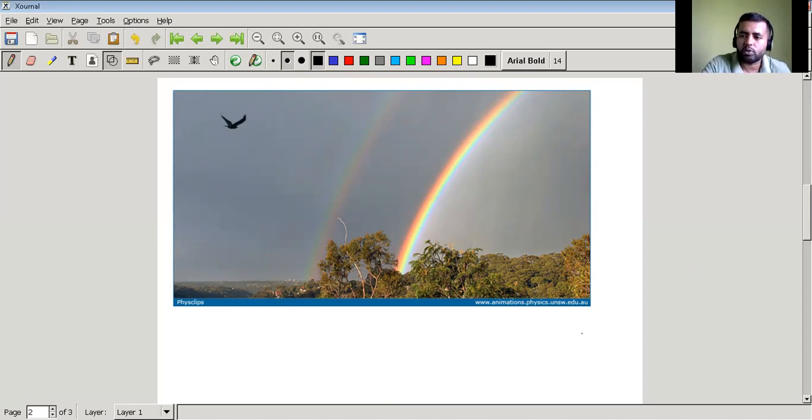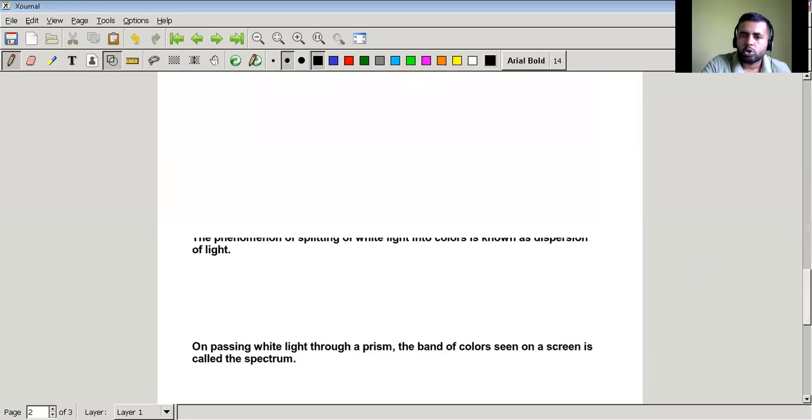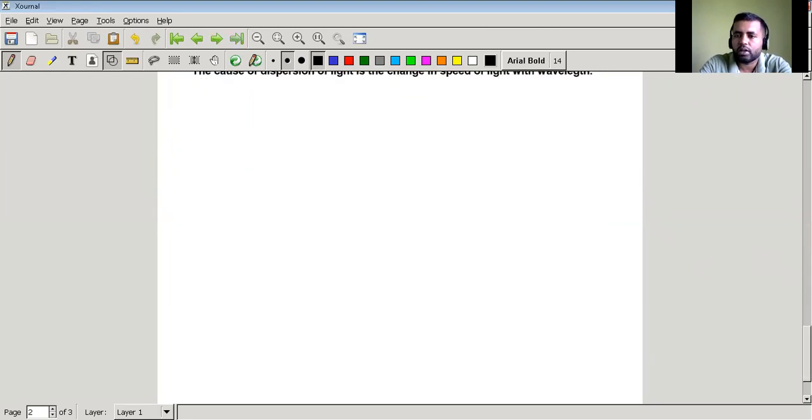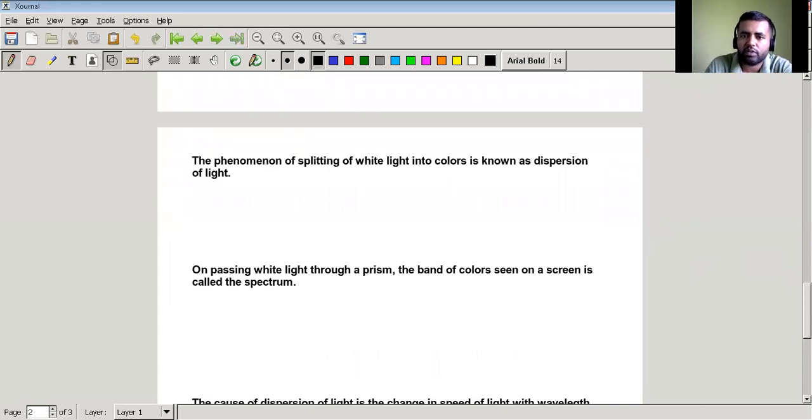Now let us talk about what is dispersion. Since we are talking about dispersion of light, we define dispersion by this, that it is a phenomenon of splitting of white light into constituent colors, right? That is called dispersion of light. Now, the spectrum means the band which is formed on the screen, that is called spectrum, right?